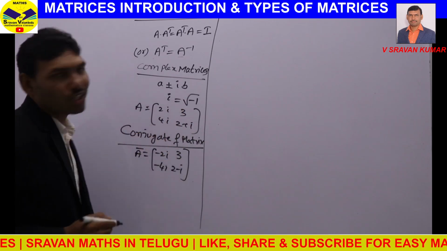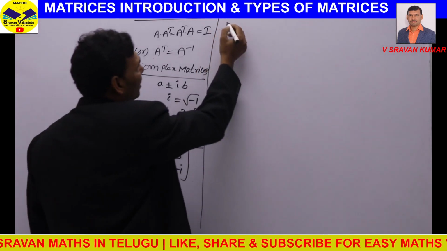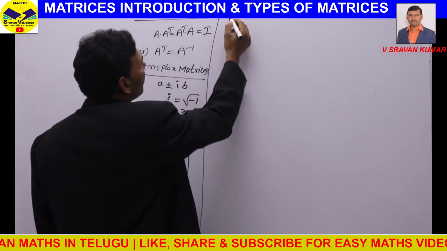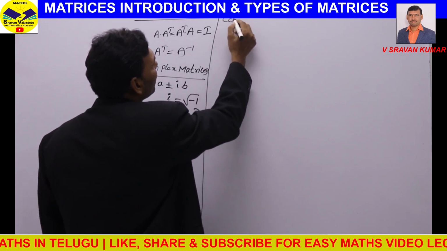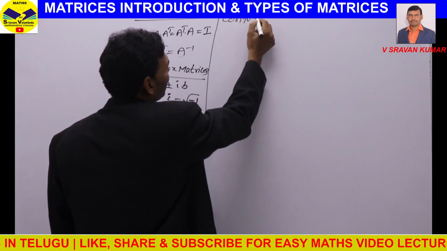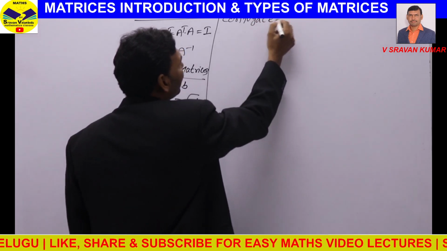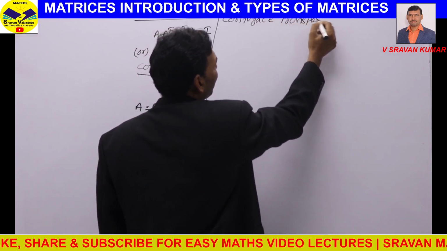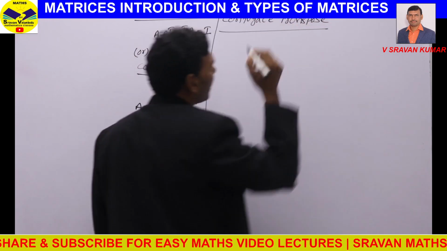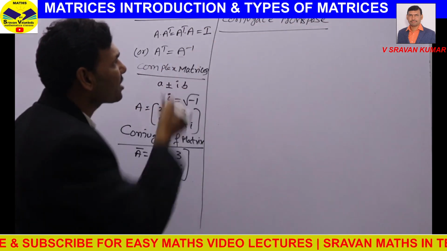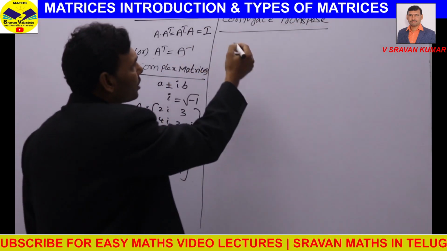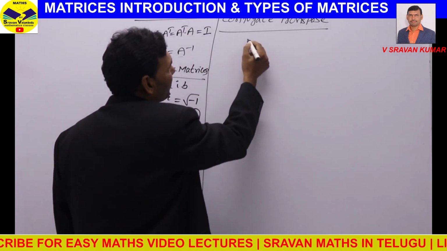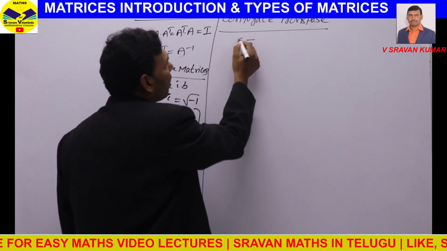If you know the conjugate of a matrix, there is another most important application on complex matrix: conjugate transpose of a matrix. The name itself says the meaning. Conjugate is represented like a bar.